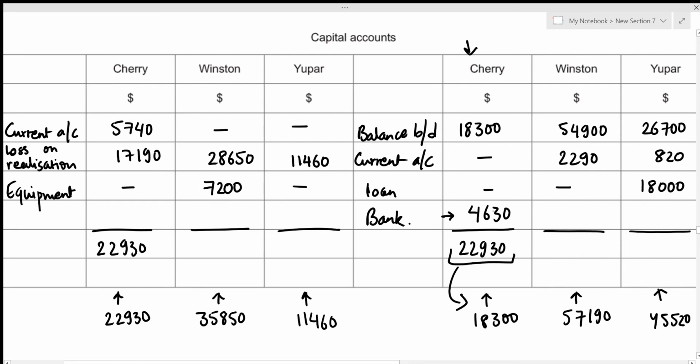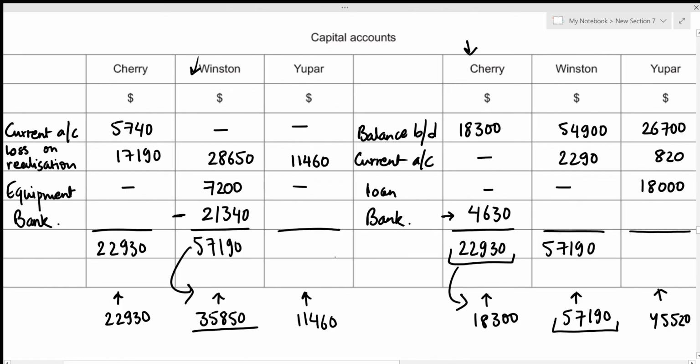Now let's look for Winston's. The debit balance is 35,850 and the credit balance is 57,190. So we must record the heavier side balances as the total balance. That's going to be 57,190 and 57,190, which means that we need a balancing figure on the debit side. We can record it as bank, and this denotes the amount owed to Winston by the partnership. In order to figure out this balancing figure, we can just subtract the total for this column, which is given right here, from the total. So that's just going to be 57,190 minus 35,850, which gives the balance on bank to be 21,340.